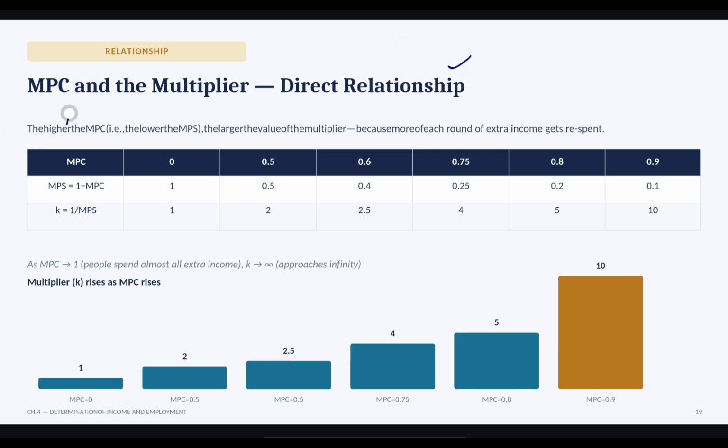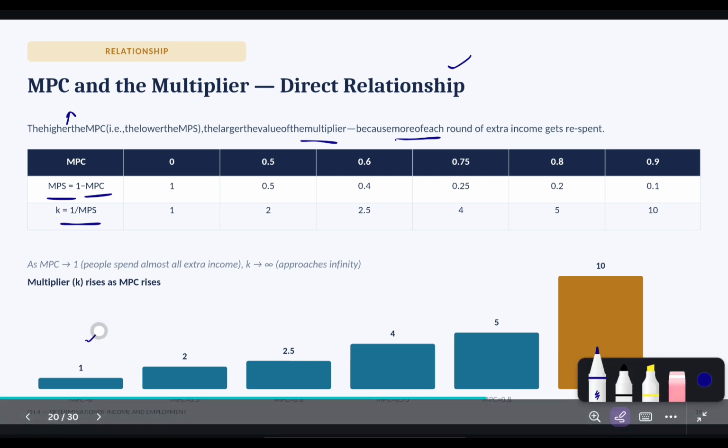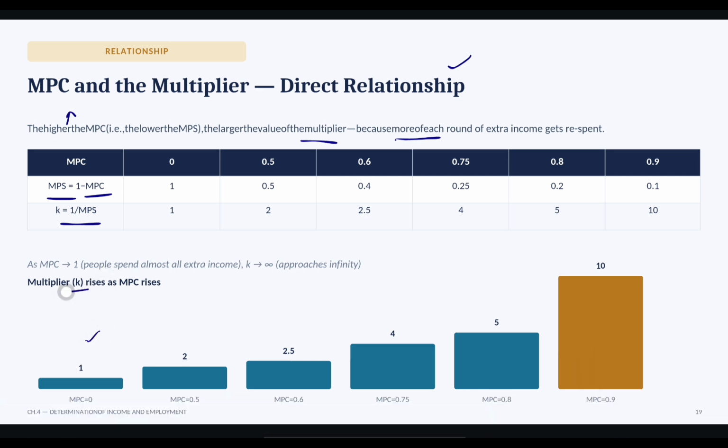The higher the MPC, the higher the value of the multiplier, because more of each round's extra income gets re-spent. Got it? So the relationship is MPS is equal to 1 minus MPC, and K is equal to 1 upon MPS. So wherever your MPC rises, K also rises. Got it? Or the multiplier also rises.